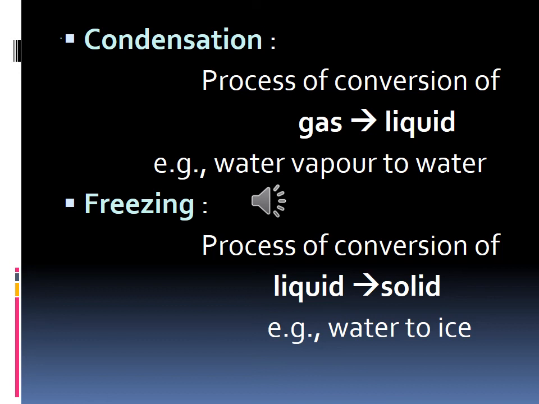Have you all completed, children? Read this. Condensation, process of conversion of gas into liquid is called condensation. Example, water vapor to water. And then freezing, process of conversion of liquid to solid is called freezing. Example, water to gas. Have you all completed?